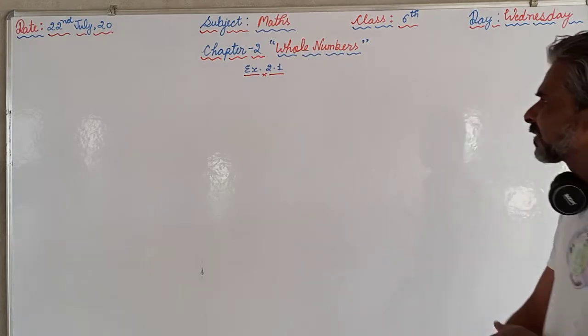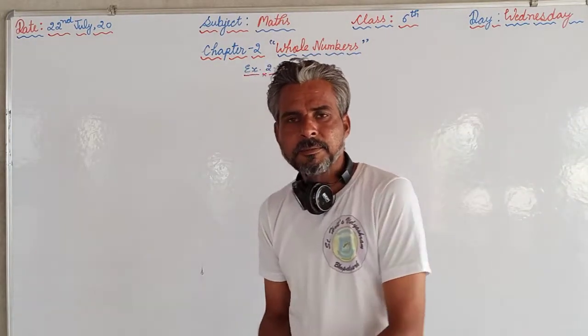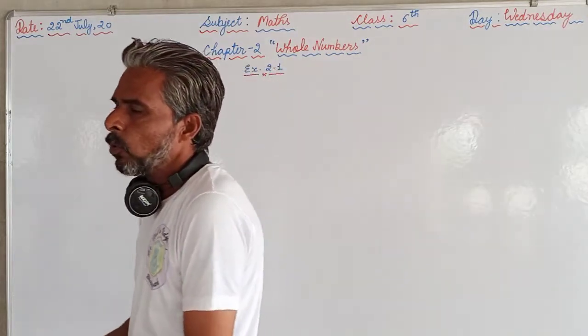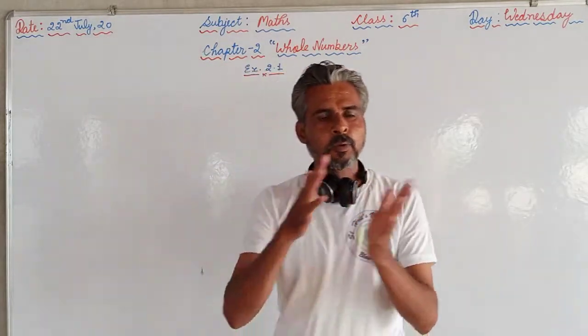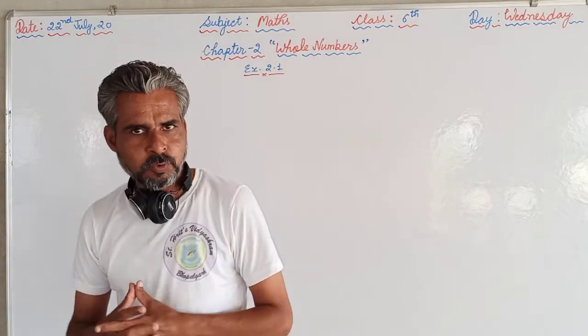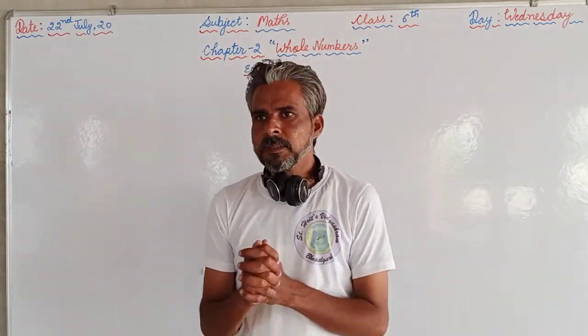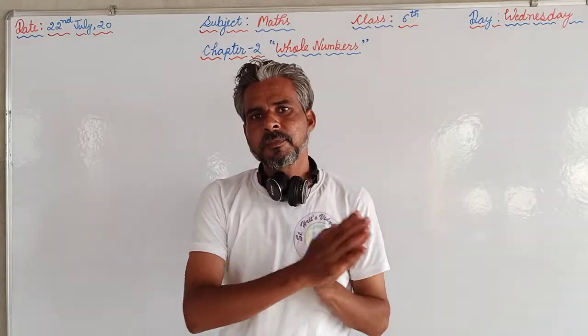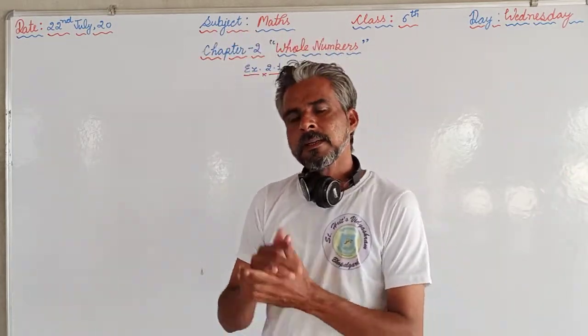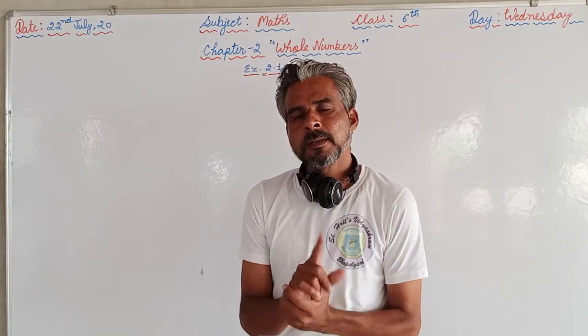This video is for class 6, subject is maths, and we have already started chapter 2, whose name is whole numbers. Yesterday we discussed what the whole numbers are and what the natural numbers are. Some connection is there between these two. Natural numbers start from 1 and go on endlessly. There is no end. So we can say 1 is the smallest natural number.